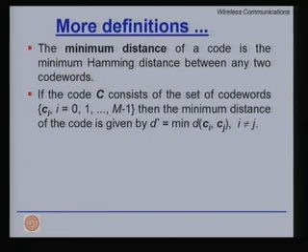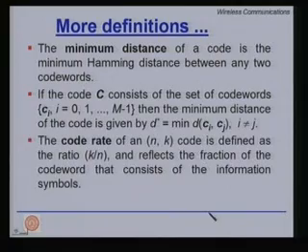If the code C consists of a set of code words Ci, where i is equal to 0, 1 through m minus 1, then the minimum distance of the code is given by d star and is equal to the minimum of distance(Ci, Cj), where i is not equal to j. So, over different pairs of the code words within the code, the minimum distance is d star.